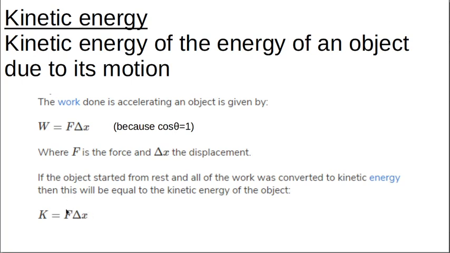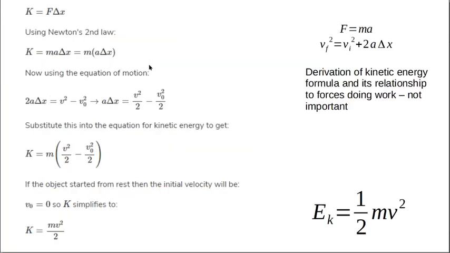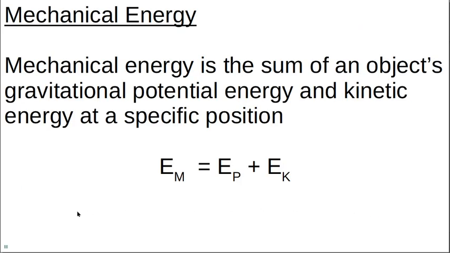We are relating it to work, because this is the formula for work. So don't worry about this, but know that kinetic energy is the energy of an object due to its motion. This is how you derive a half mv squared, but don't worry about it, just know that kinetic energy is equal to a half mv squared.